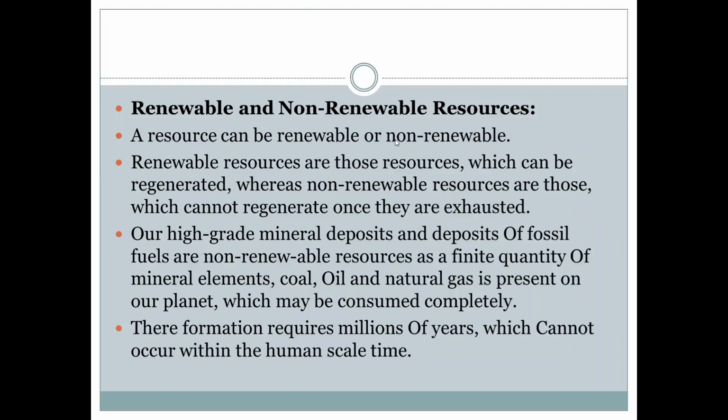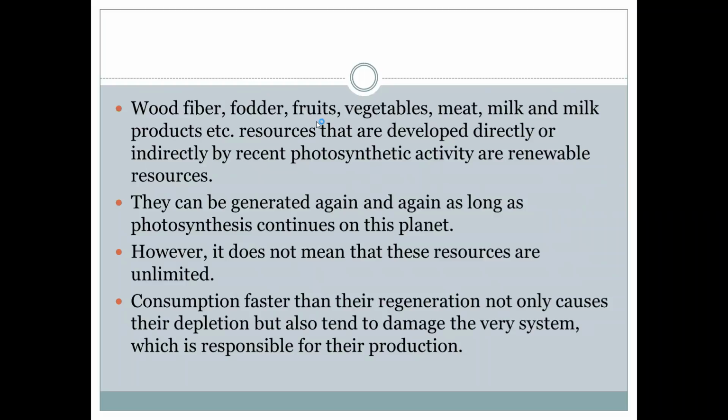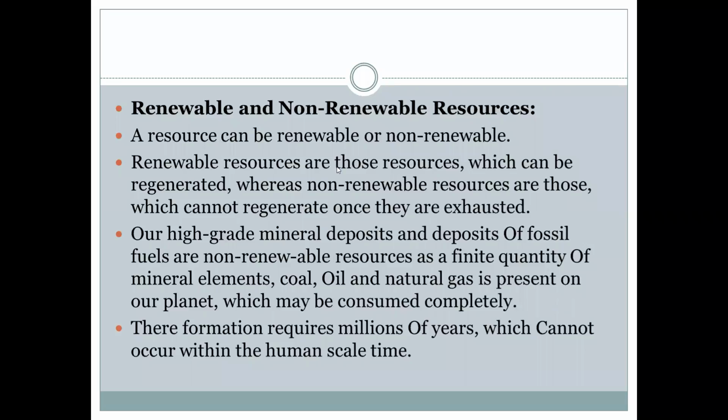Some of the minimal differences are between renewable resources and non-renewable resources. Renewable resources are the resources which are regenerated. Like I was saying, the examples are wood fiber, fodder, grass, fruits, vegetables, meat, milk and milk products. These are the renewable resources. Non-renewable resources include mineral materials or salts, chemicals. These are the non-renewable resources.